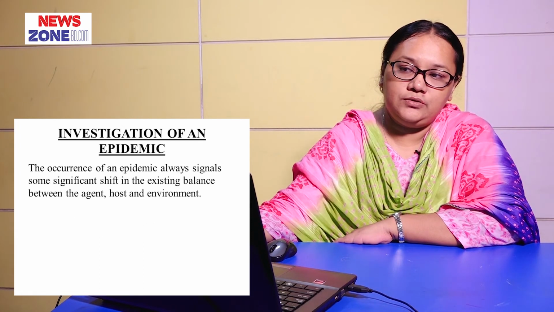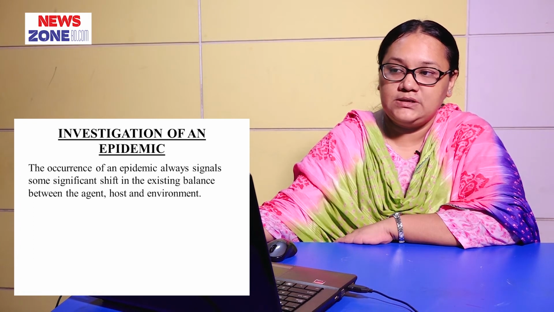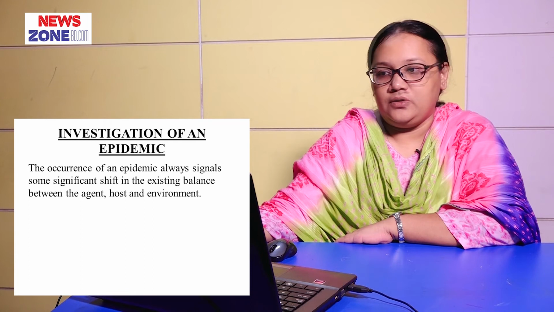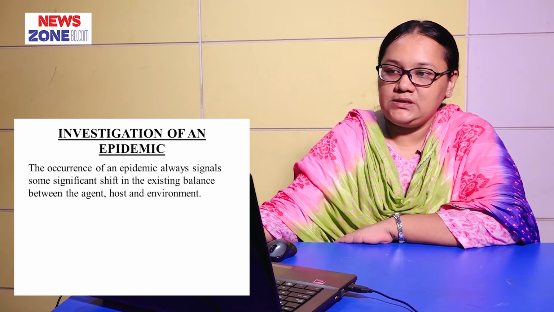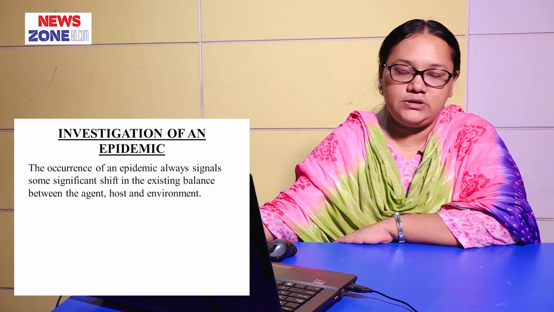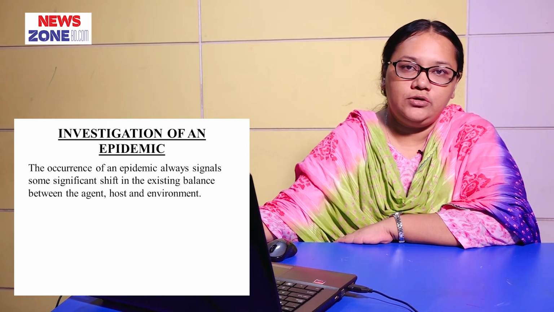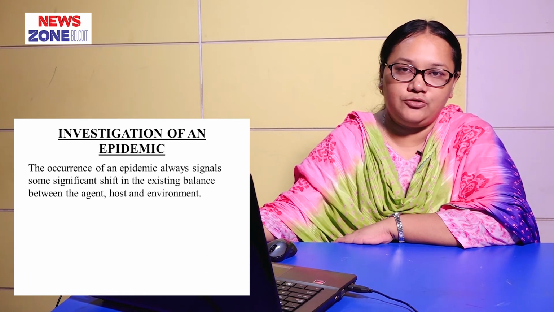Now we would like to know investigation of an epidemic. Occurrence of an epidemic always signals some significant shift in the existing balance between the agent, host and environment. So we have to know how to investigate the epidemic outbreak.